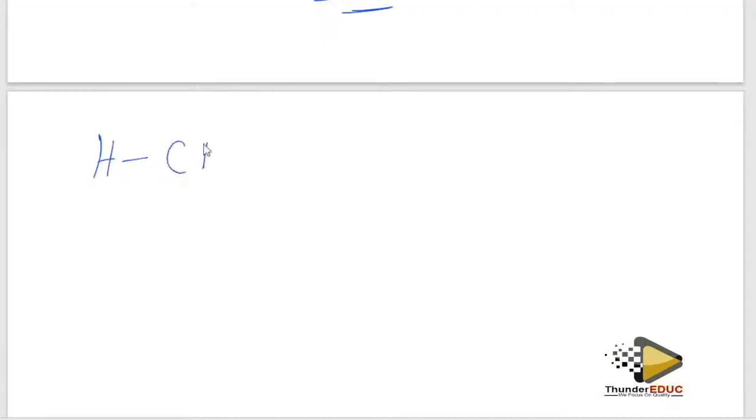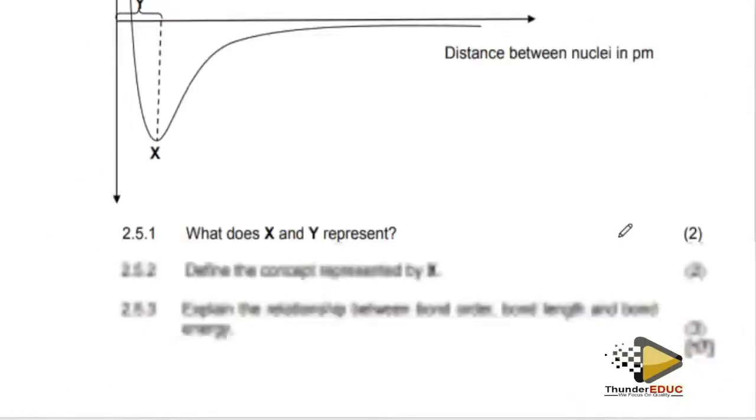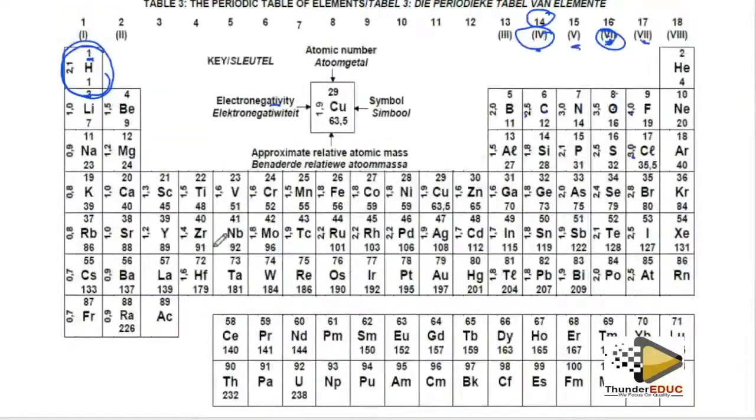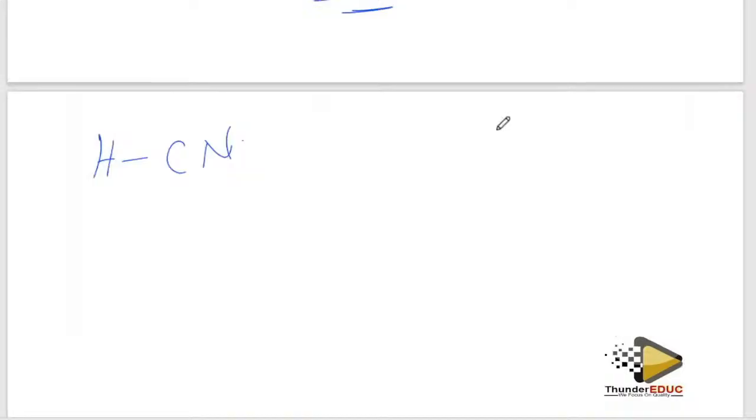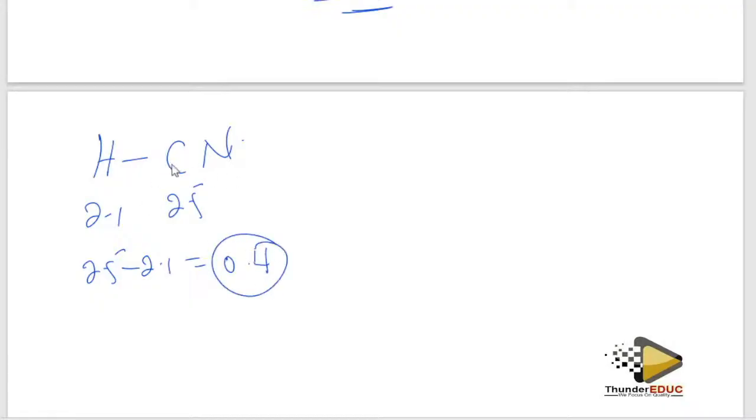Hydrogen cyanide. Don't forget that hydrogen is what? Come here and see. Hydrogen here is 2.1, and then carbon here is 2.5. So when I subtract here, it's going to be 2.5 minus 2.1, which gives me 0.4. Cool. What about now?